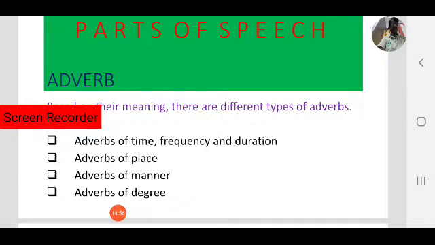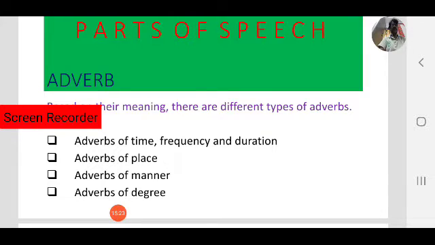Adverbs can be classified into four types. Adverbs of time. Time means when, frequency means how often, and duration means how long. These are the words it indicates.